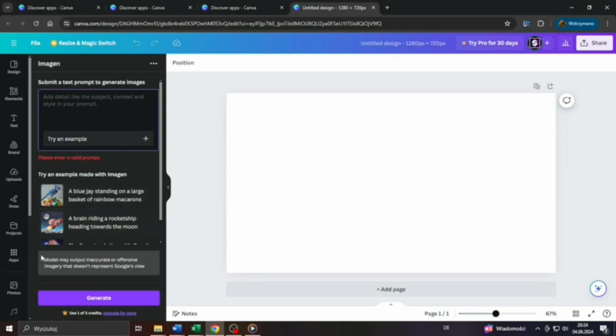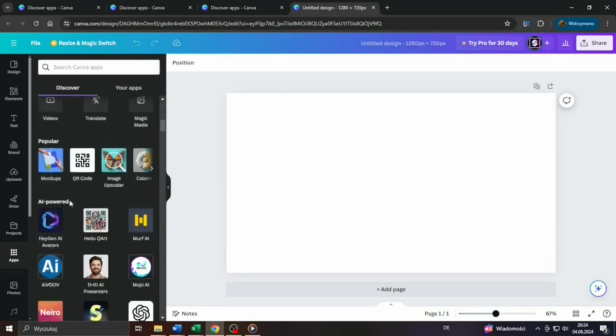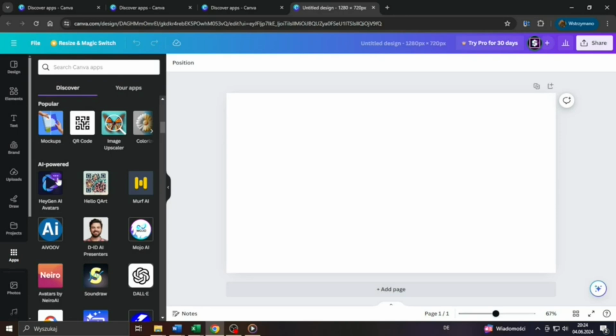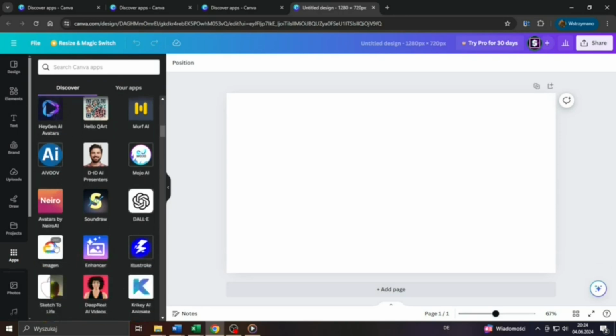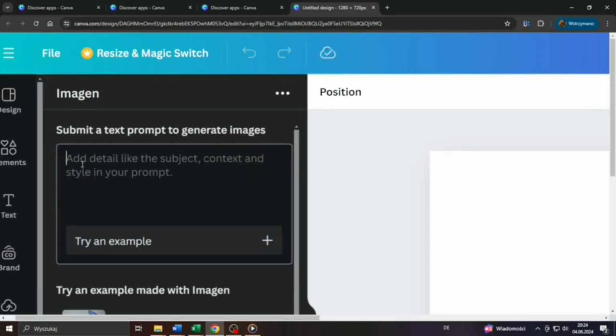Alternately, guys, for the future, you can also access the Imagen AI image generator by selecting apps here on the left sidebar as your content category, by scrolling down till you see these apps here, AI powered, and in that application category, scroll down till you see the Imagen image generator, click on it, and the following is mind-blowingly simple, guys. Simply enter or submit your text prompt here into this box to generate your image using the power of the AI. For example, something like that here.